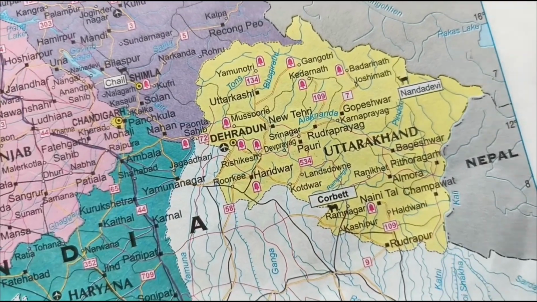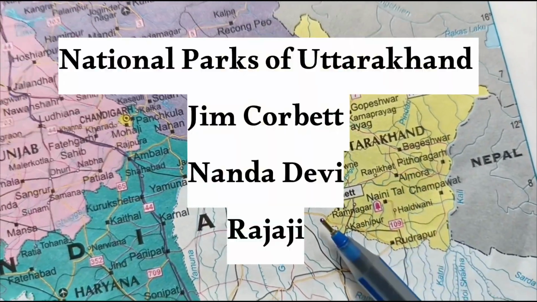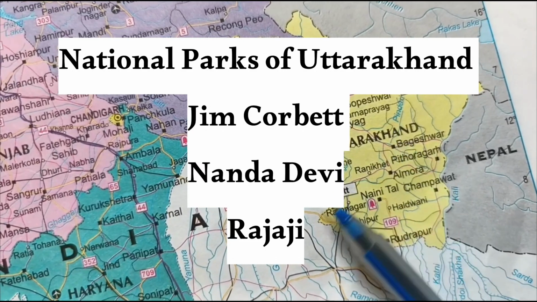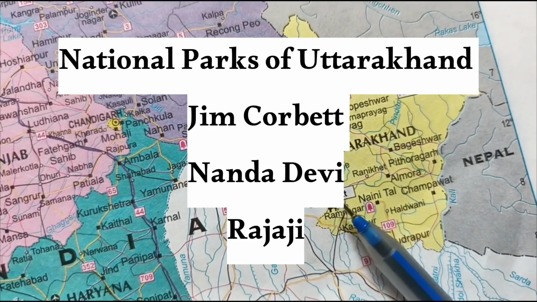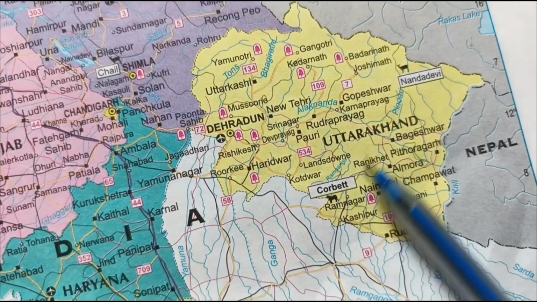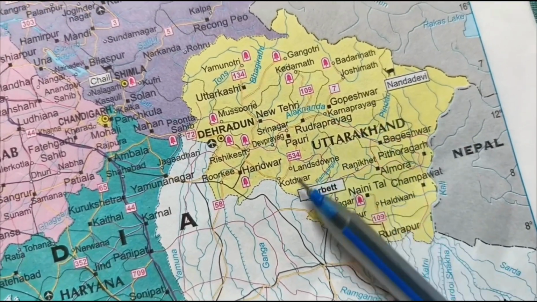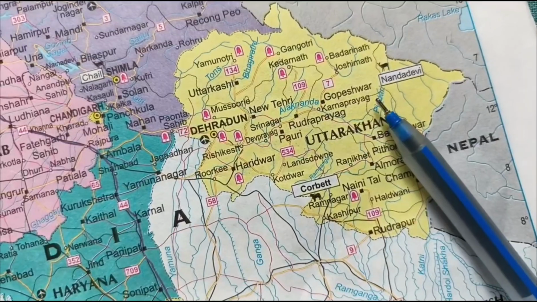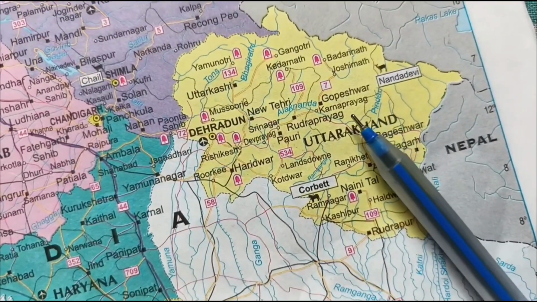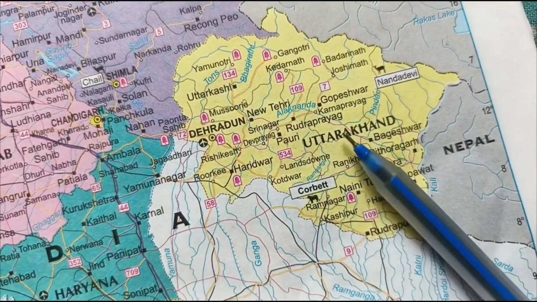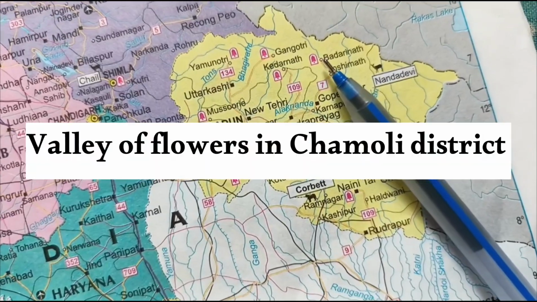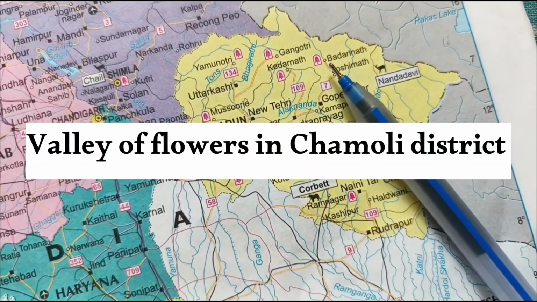Let us now talk a little bit about the national parks located in the Indian state of Uttarakhand. The most important among them is the Jim Corbett National Park, and after that, we have Nanda Devi National Park. Apart from these two, we have Rajaji National Park also, which is located in Uttarakhand. Apart from these three sites, we have the Valley of Flowers in Chamoli district, which is also very popular.